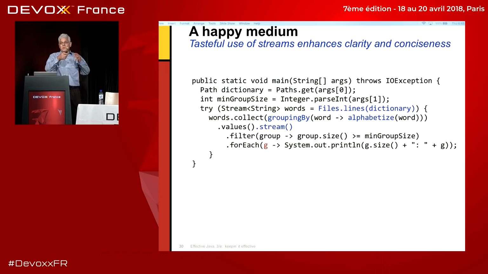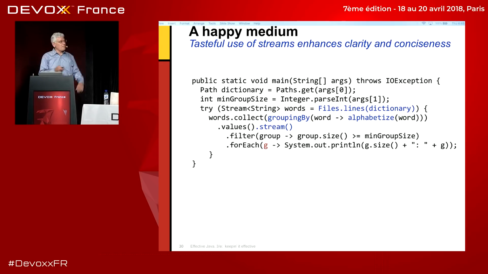So now I'm streaming through these sets of anagrams, and I'll filter those where I only let ones go by if the group size is greater than or equal to the minimum group size, and for each element in a group, and by the way, this should say group rather than G, but I didn't have space on the slide, so I violated my own rule about picking your parameter names nicely. So for every group, print out the size and the group.